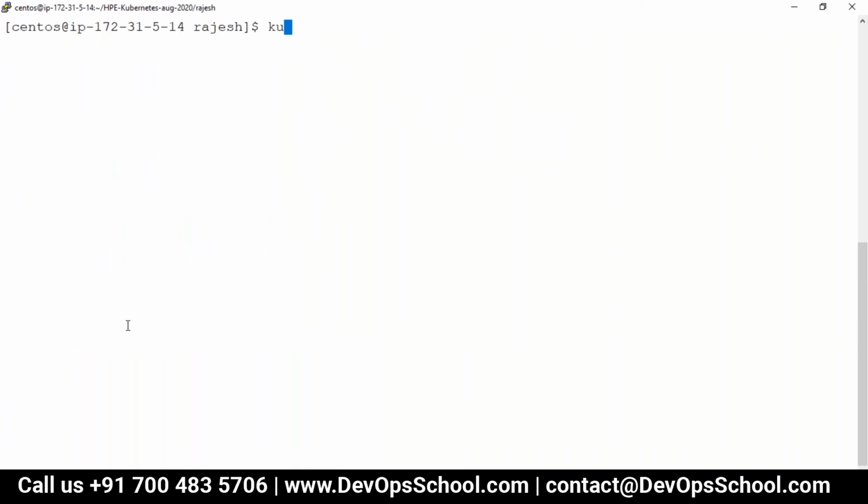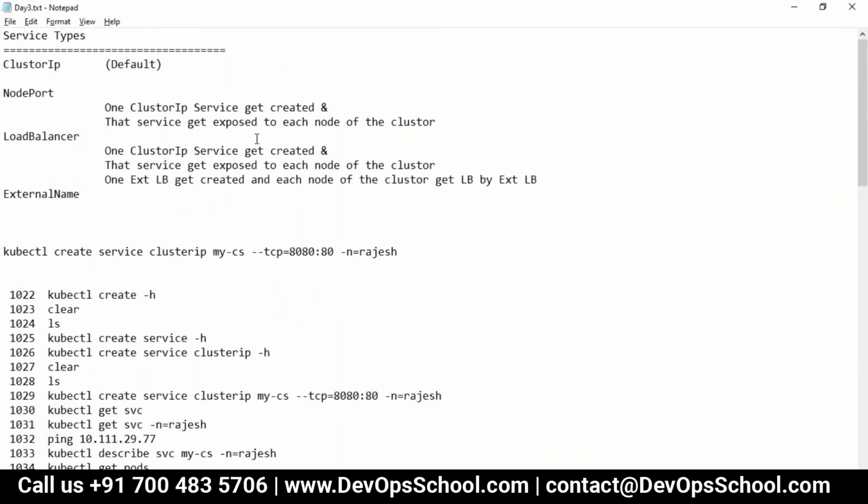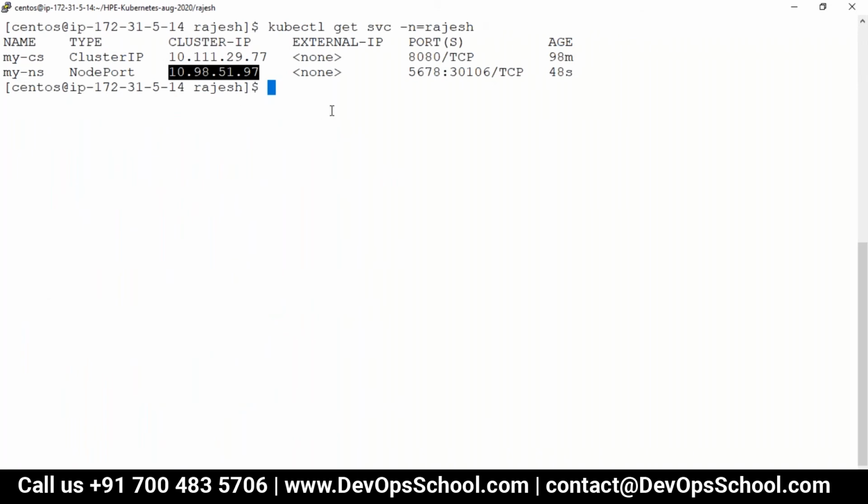Okay. So now kubectl get svc -n Rajesh, and now you see the type is NodePort, and the name, cluster IP. This is the cluster IP. Remember, don't forget, when you create a node port, it will also create one cluster IP service. This port is the service port, but this is the node port which is granted. If you describe, then you'll get more data.